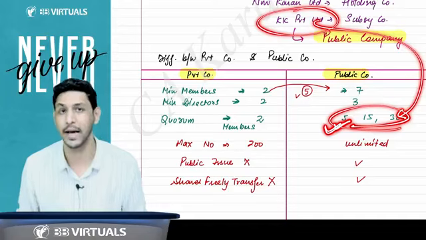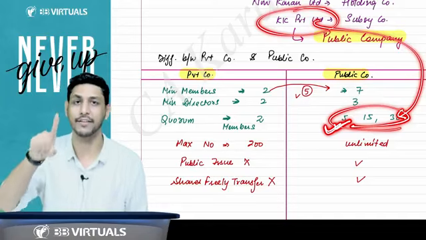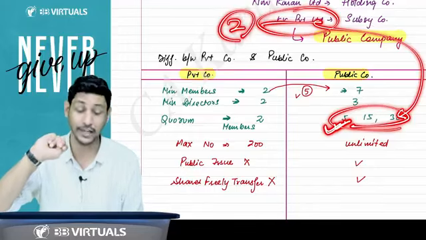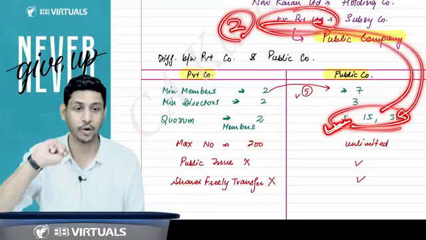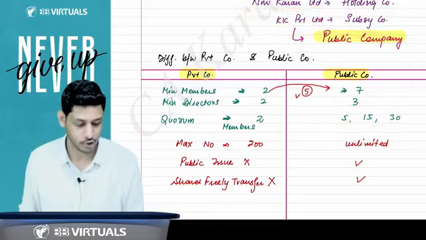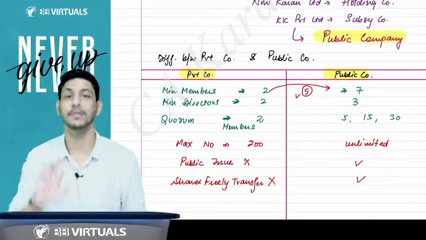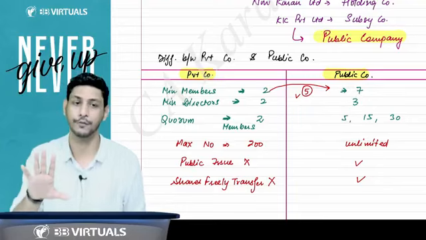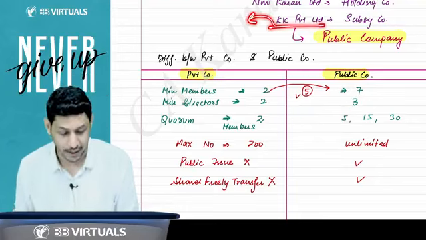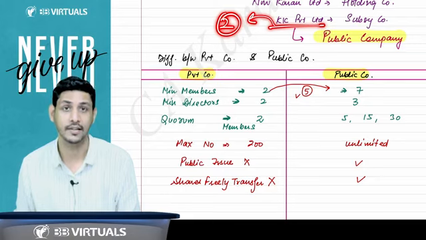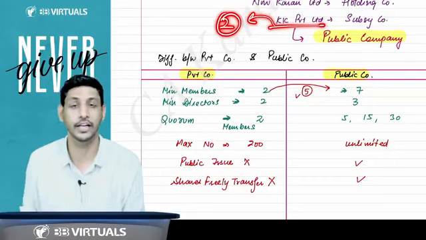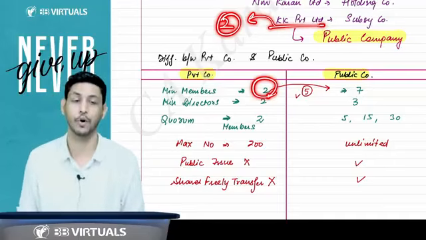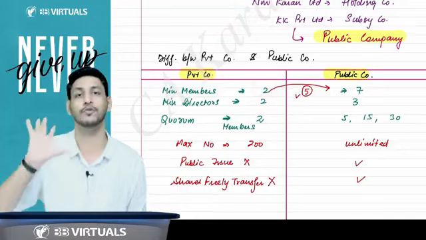Sir, you said a private company can be formed with a minimum of 2 members. Suppose this private company is formed with only 2 members, but now you are saying the quorum is this. Yes, you have to comply with this quorum. Quorum is minimum 5 if you have up to 1000 members. So if KK Private Limited is formed with only 2 members, do we need to increase the members also? Definitely yes, you have to increase the members from 2 to at least 5.